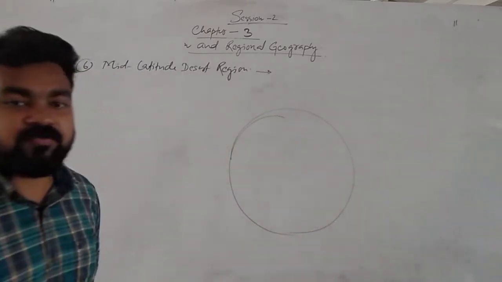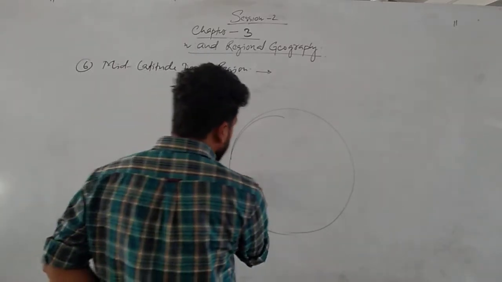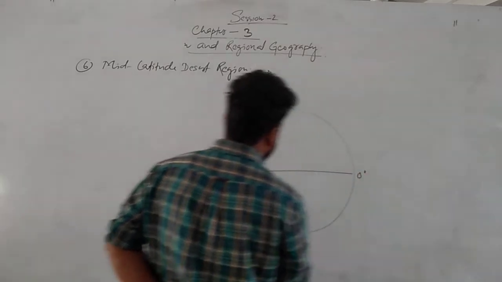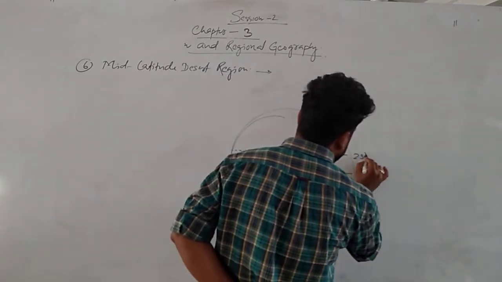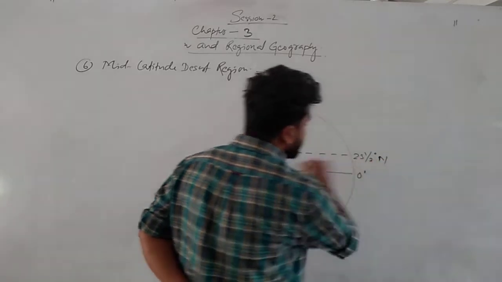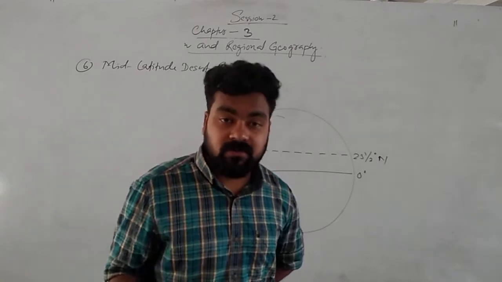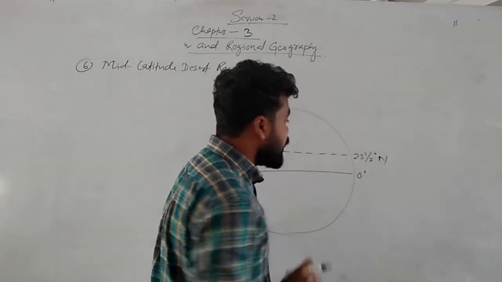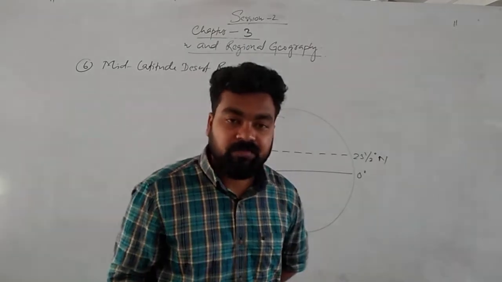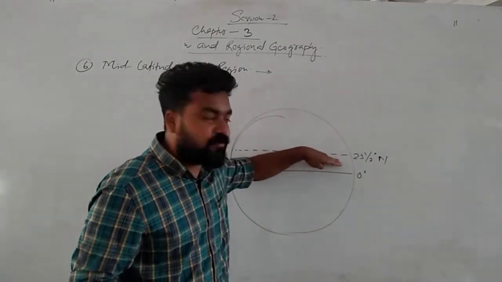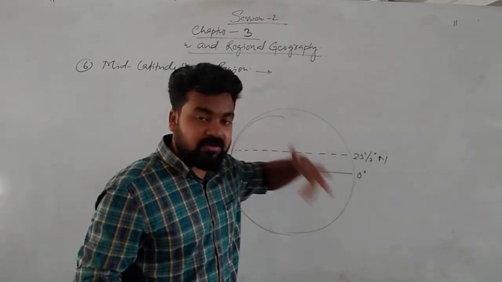It means those latitudes that fall in the middle between 0 and 90 degree latitude. We know that this is 0 degree latitude, right? And this is generally the Tropic of Cancer, 23.5 degree. Why do we consider this 23.5 degree as the Tropic of Cancer? We could have considered a different latitude also. Why? Because up to here sunlight falls vertically. Sunlight never goes vertical beyond this 23.5 degree latitude.